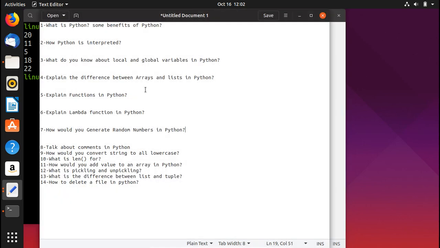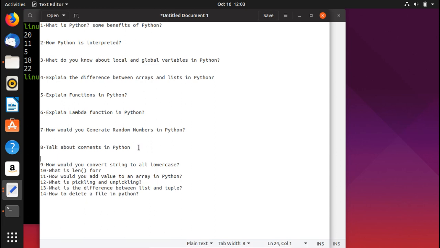So now let's move on to the next question, which is about comments in Python. So the idea is that comments in Python, you can start with the hash character. Alternatively, you can use docstrings, in which the strings are enclosed in triple quotes. So if you have triple quotes, you can actually comment that specific line.